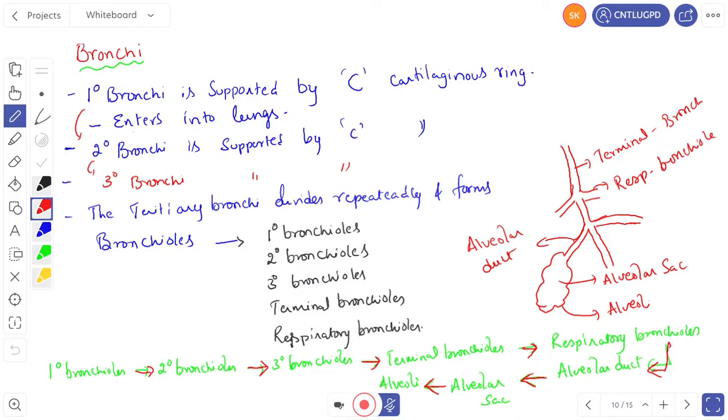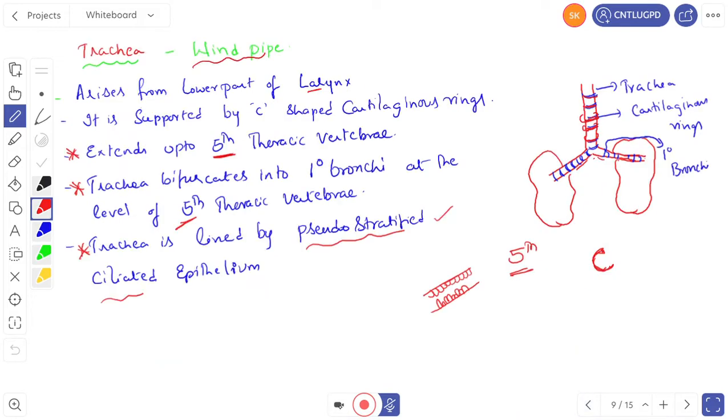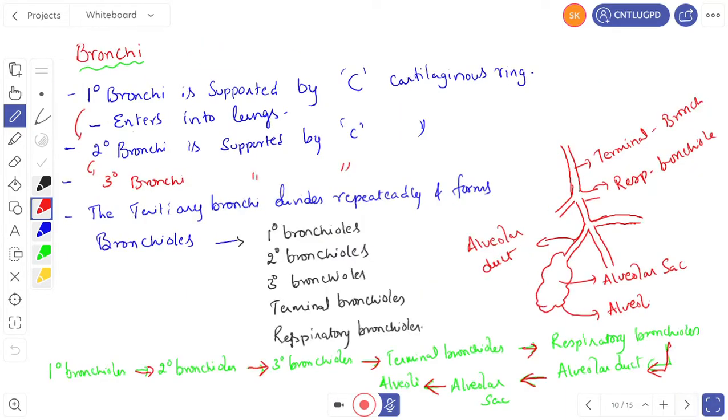Now if we see the previous one here, this one is the primary bronchi, and this primary bronchi divides into secondary bronchi. I'll show you in the diagram. The primary bronchi is supported by C-shaped cartilaginous rings, and the primary bronchi enters into the lungs. In the lungs, the primary bronchi divides into secondary bronchi. Secondary bronchi is also supported by C-shaped cartilaginous rings. Secondary bronchi divides into tertiary bronchi. Tertiary bronchi is also supported by C-shaped cartilaginous rings.